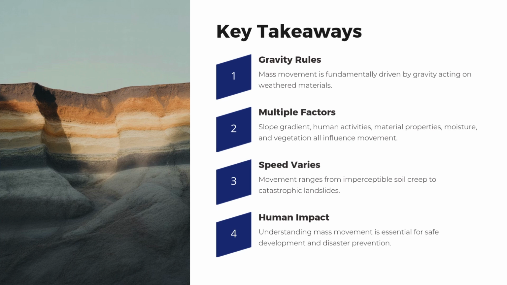Key takeaways. Gravity rules. Mass movement is fundamentally driven by gravity acting on weathered materials. Multiple factors. Slope gradient, human activities, material properties, moisture, and vegetation all influence movement. Speed varies. Movement ranges from imperceptible soil creep to catastrophic landslides. Human impact. Understanding mass movement is essential for safe development and disaster prevention.